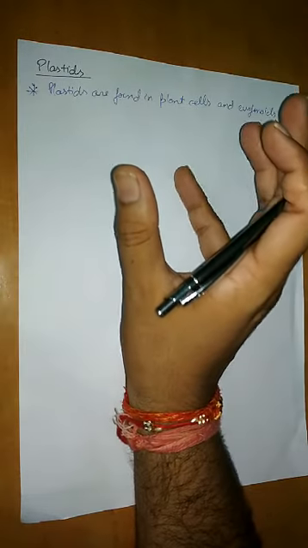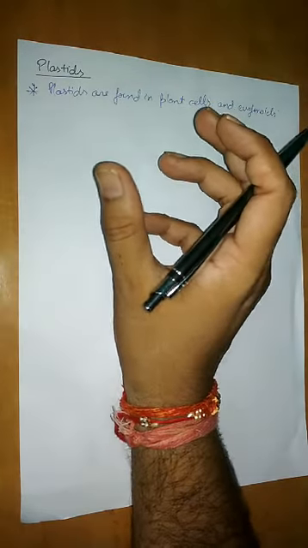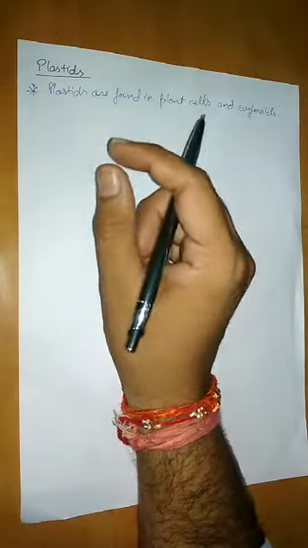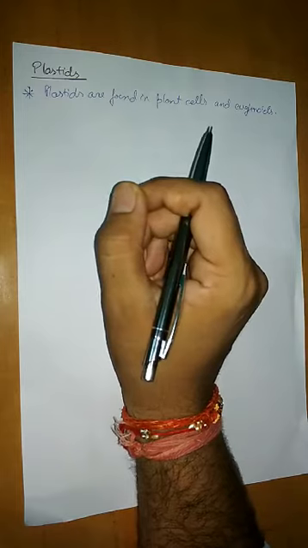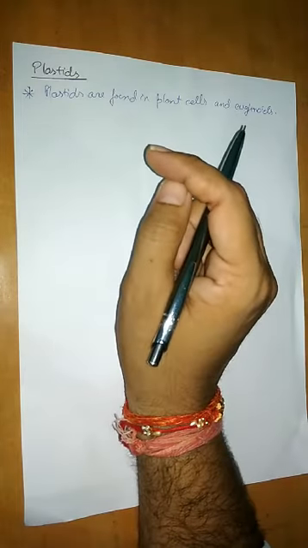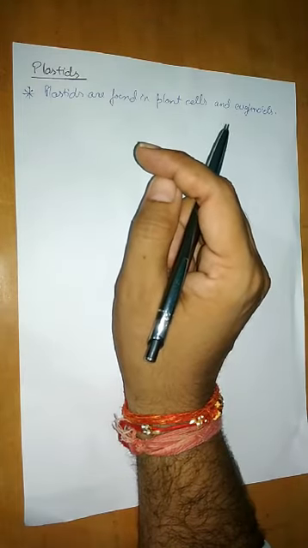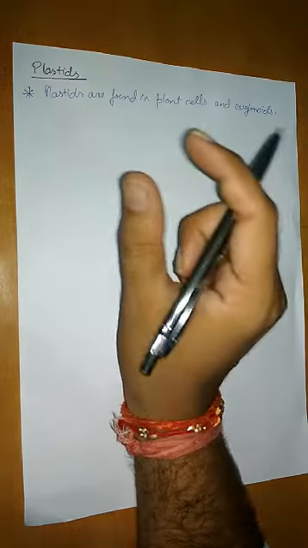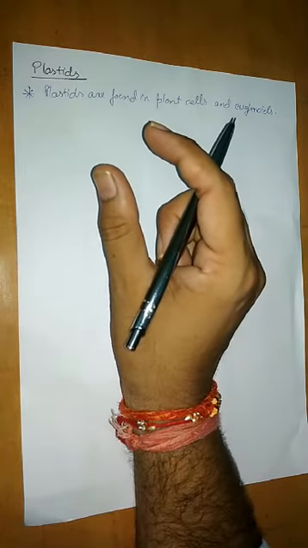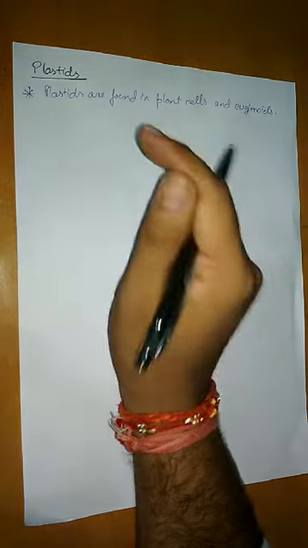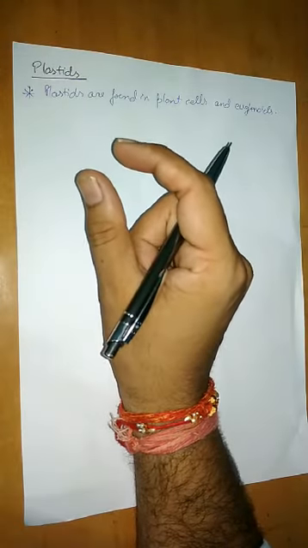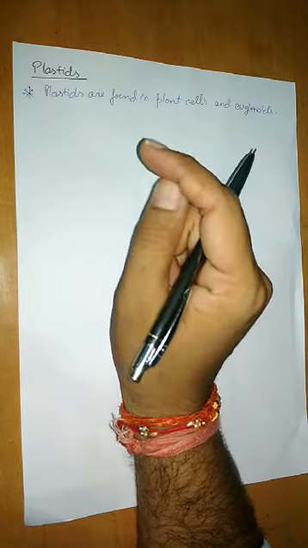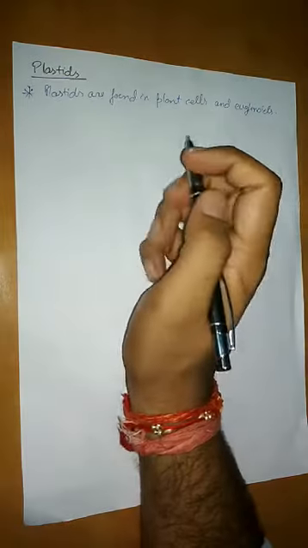Mainly, we can say the function of plastid is that it contains some pigments, and because of that pigment, plants perform various functions. Like you know that plants are able to make their own food. Means they can perform photosynthesis, and the credit goes to a cell organelle that is chloroplast. And I want to tell you this chloroplast is also an example of plastid. Okay.